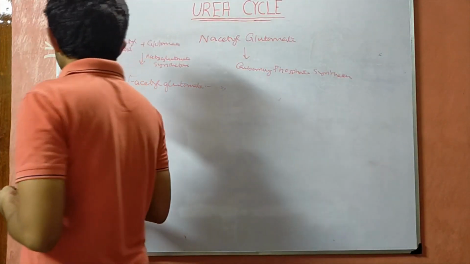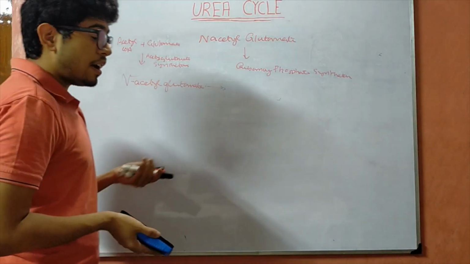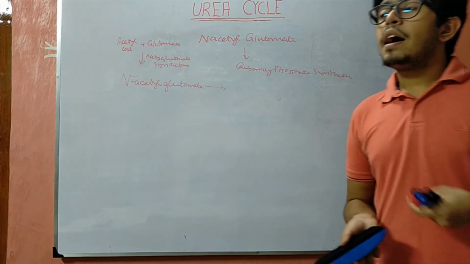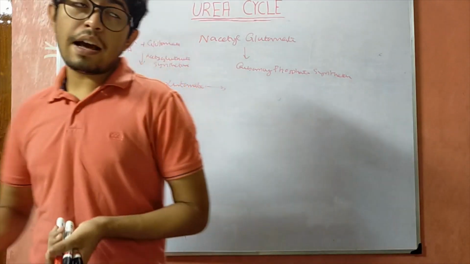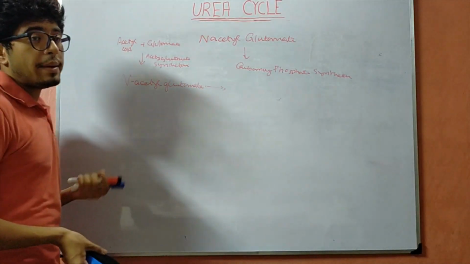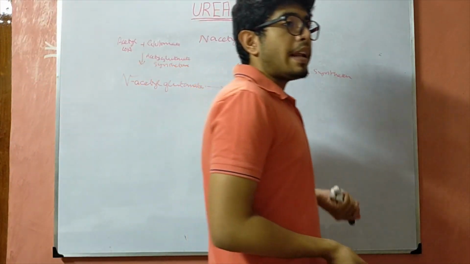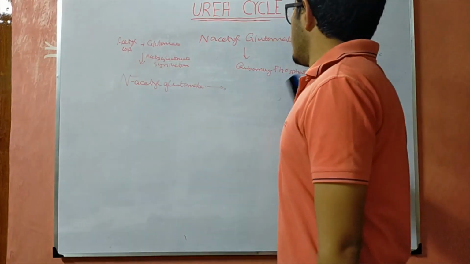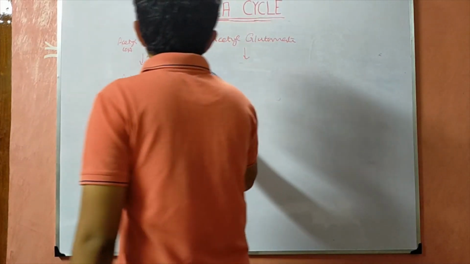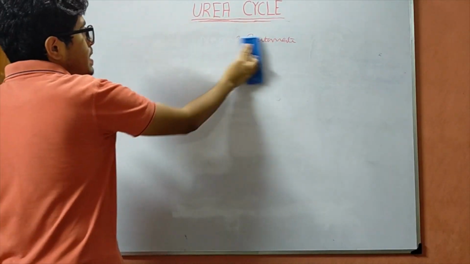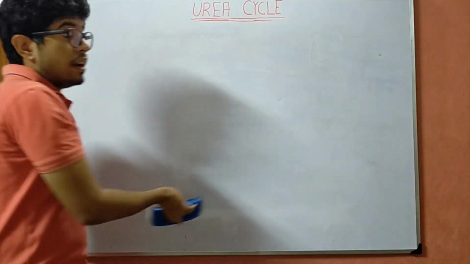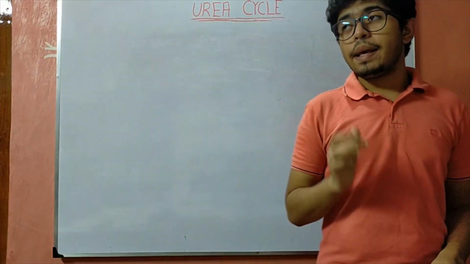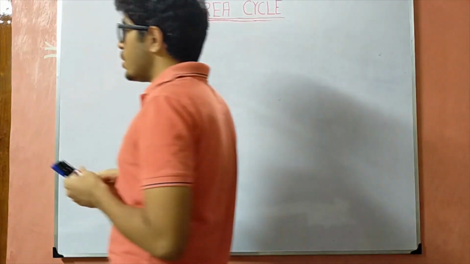Now there are certain diseases which are due to defects of the urea cycle, like citrullinemia, type 1 hyperammonemia, type 2 hyperammonemia, and arginemia, etc. These are conditions where there are defects of several enzymes associated with the urea cycle. If there is a defect in the urea cycle enzymes, there are certain treatments which can be given.